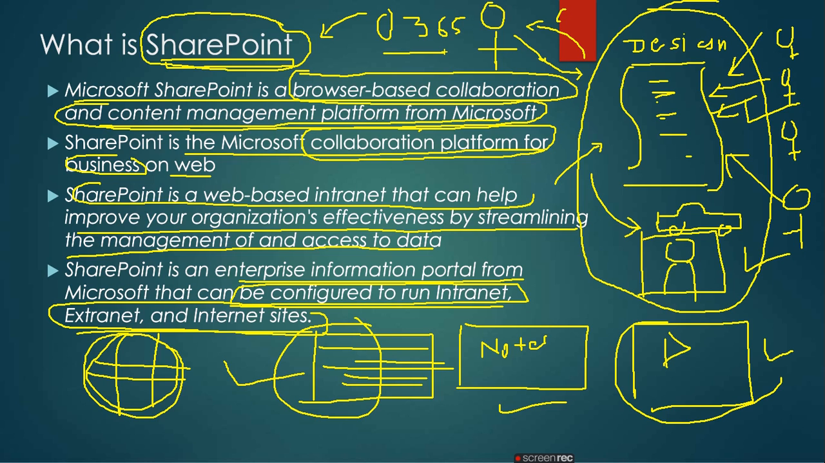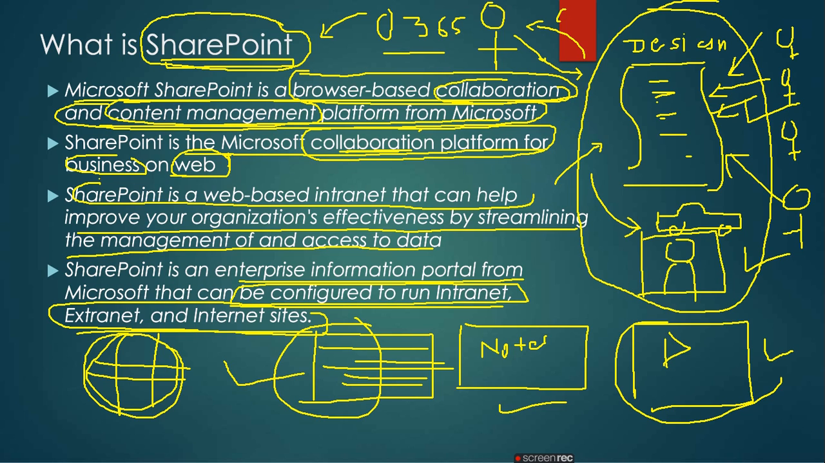Keep the definition of SharePoint, remember the definition. Two words are very important: collaboration and content management. While giving the message, if you tell the definition to someone, these two words are very important: collaboration and content management. Or you can say SharePoint is the Microsoft collaboration platform for business on web. This one definition you can also tell. Web means everything is on a website, no need to install separately.